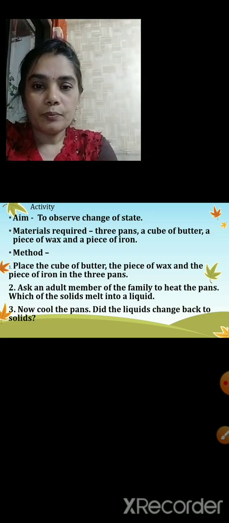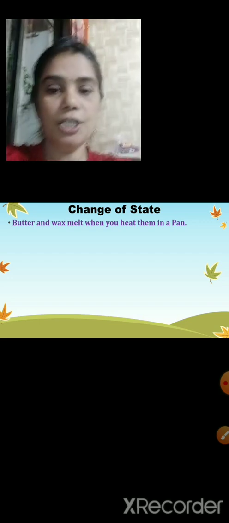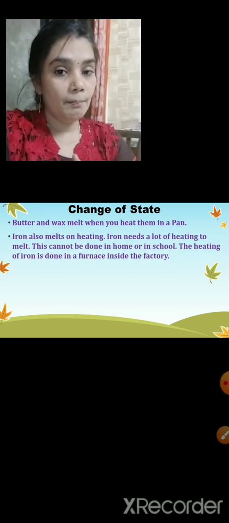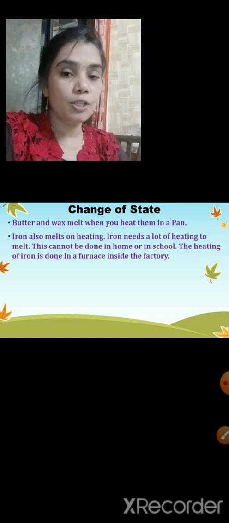So butter and the wax will melt when it is heated in a pan. And iron also melts on heating. But as I said, it is not done at home.